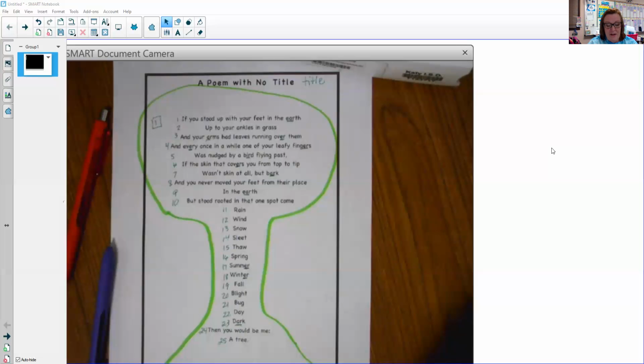If the skin that covers you from top to tip wasn't skin at all but bark, and if you never moved your feet from their place in the earth, but still stood rooted in that one spot to come, rain, wind, snow, sleet, thaw, spring, summer, winter, fall, blight, bug, day, dark, then you would be me, a tree.